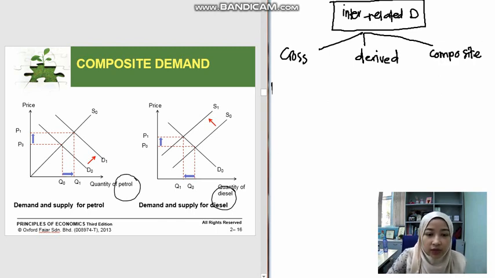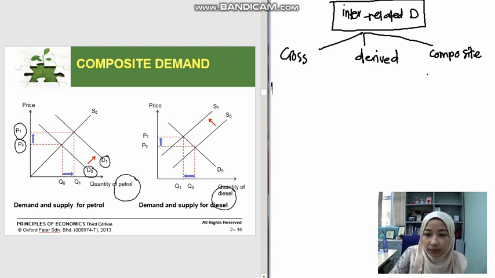If in the economy the demand for petrol is increasing from D0 to D1, the price of petrol will increase from P0 to P1. When demand for petrol increases, oil will be used to produce more petrol instead of diesel. Maksudnya, minyak ini akan difokuskan untuk menghasilkan petrol instead of diesel.